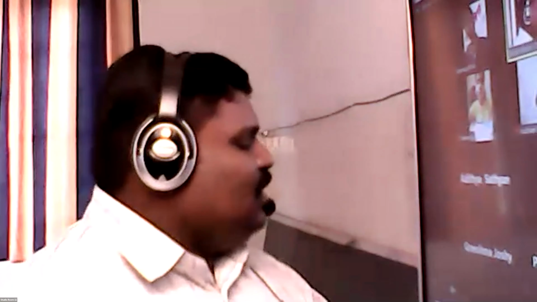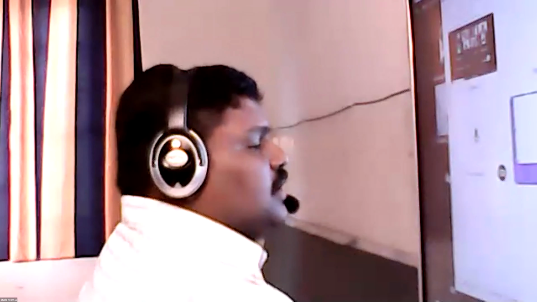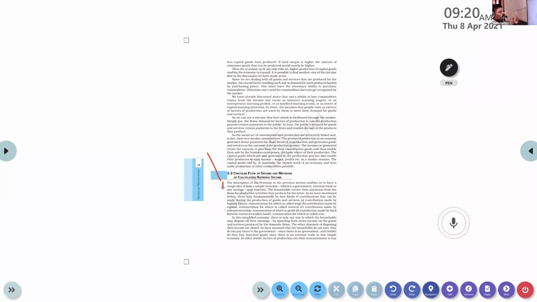Aishwarya, did you find this page in your textbook? You got that? Okay, fine. All of you, others also, did you get that? Circular flow of income and methods to calculate the national income. Check whether all these things are there or not.